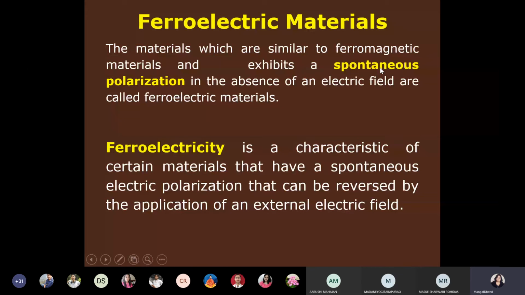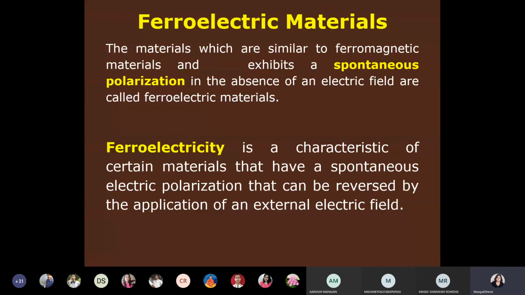How is it different from polar material? In polar material, dipole moments exist in the absence of an electric field. Spontaneous means by themselves, without applying an electric field or external force, they have dipole moments. They are polar materials. But in polar material, polarization may be zero due to the resultant of the dipole moments. If the dipole moments are arranged in a random fashion, then the net dipole moment will be zero, so polarization will be zero.